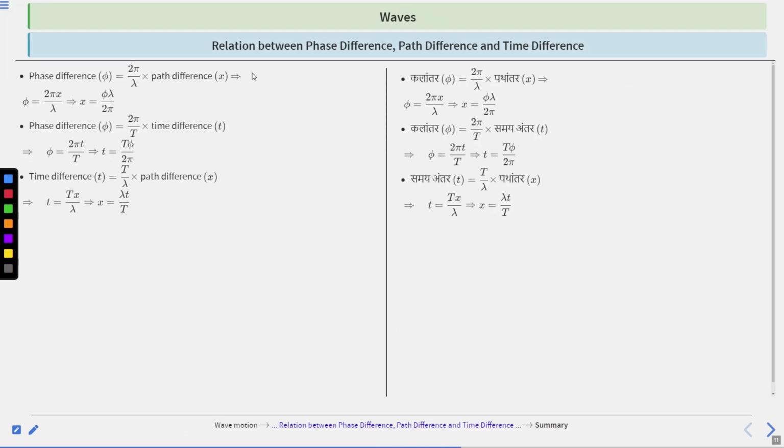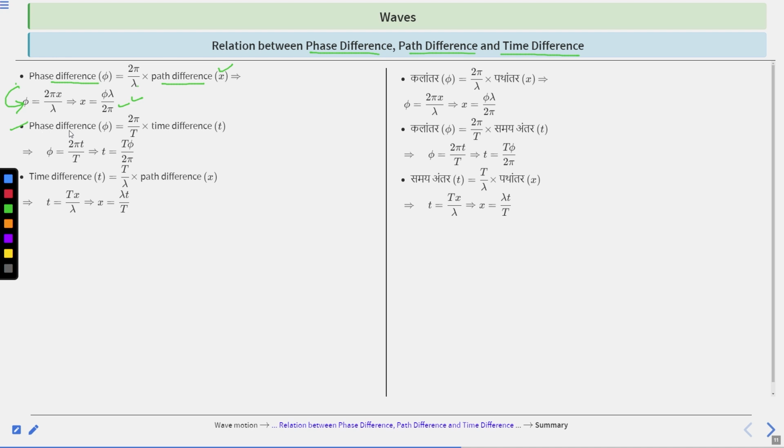Next is the relation between phase difference, path difference and time difference. Phase difference φ is equal to 2π/λ multiplied by path difference, denoted by x. So φ equal to 2πx/λ. Cross multiplying, you will get x equal to φλ/2π.